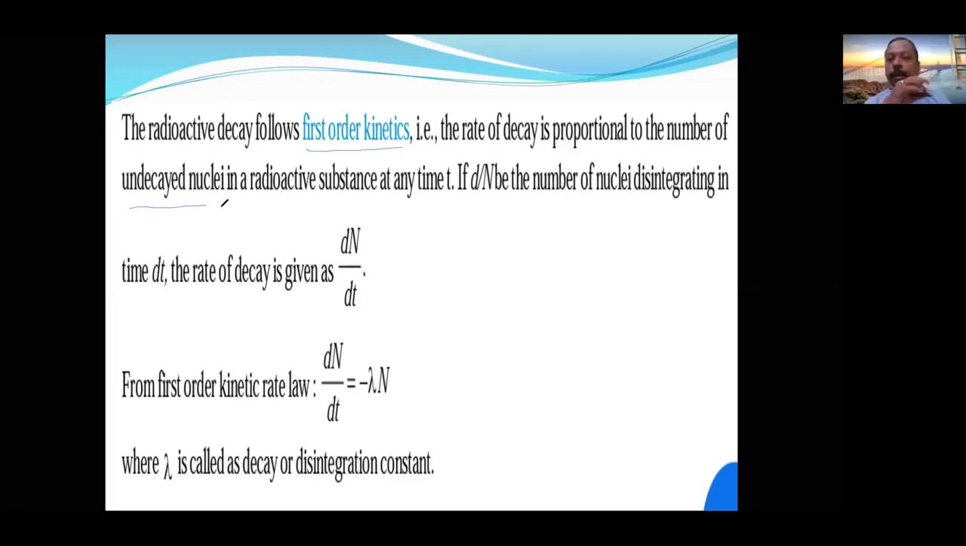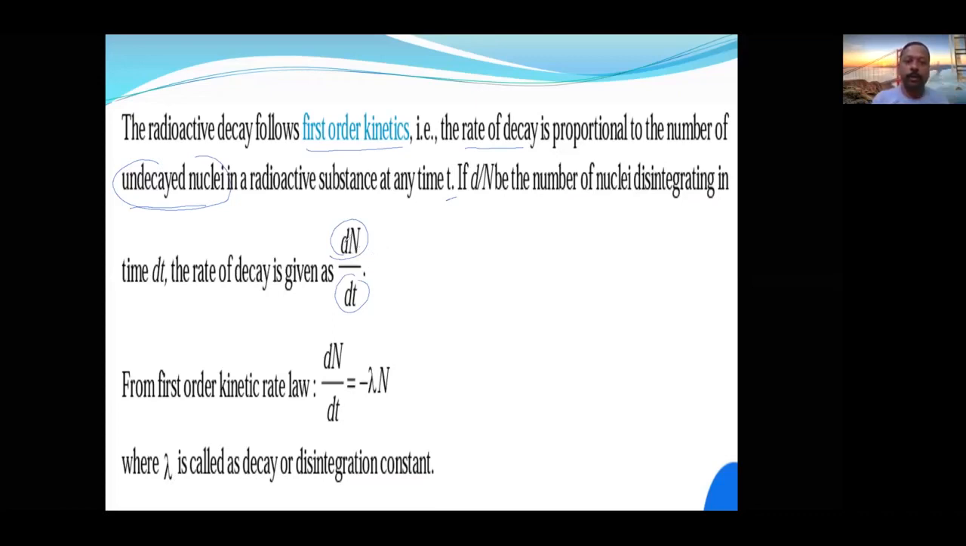But what is the modification? The rate of decay is proportional to the number of undecayed nuclei at time t. So dN/dt is the number of nuclei disintegrating in time t. These many nuclei are disintegrating in this much time, and that is called the rate of decay. Rate of decay is the number of nuclei disintegrating in one unit time. If it is 10 minutes, then we divide by 10 to get the number of nuclei disintegrating per minute.